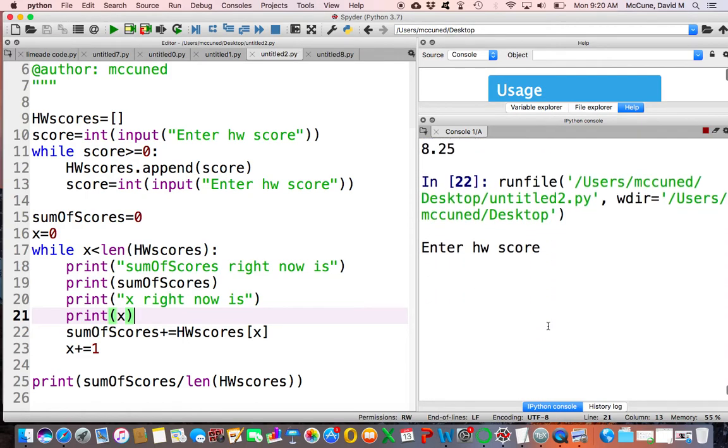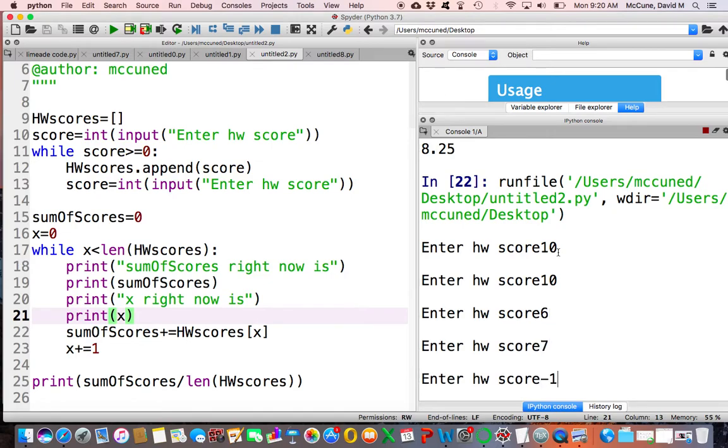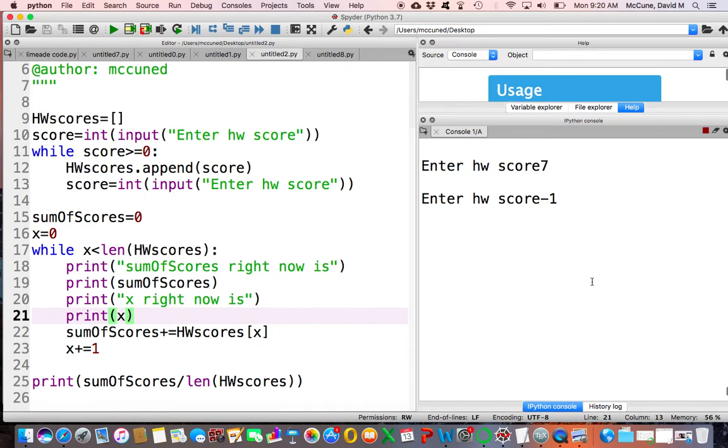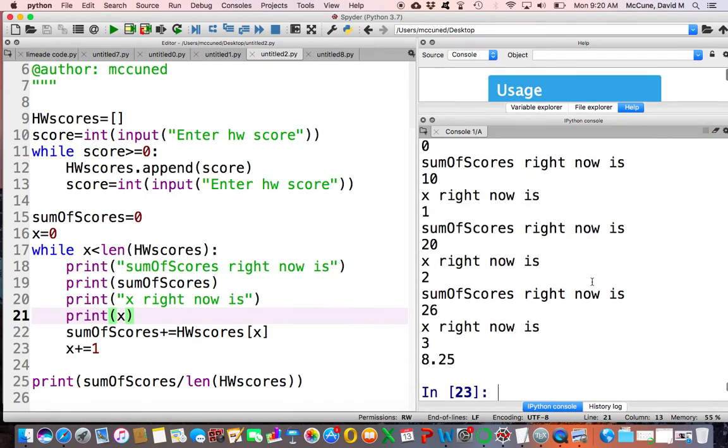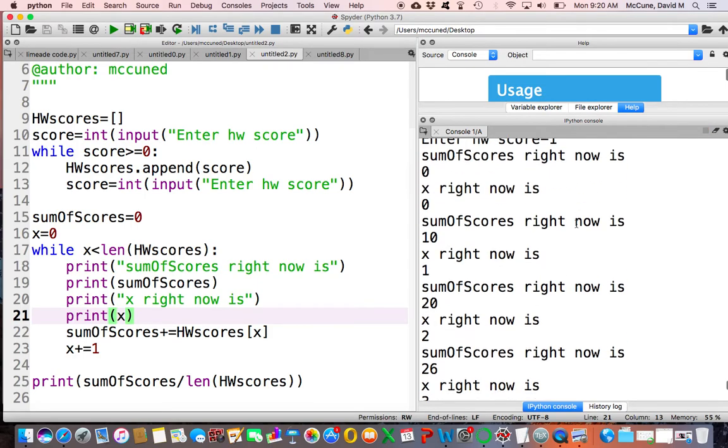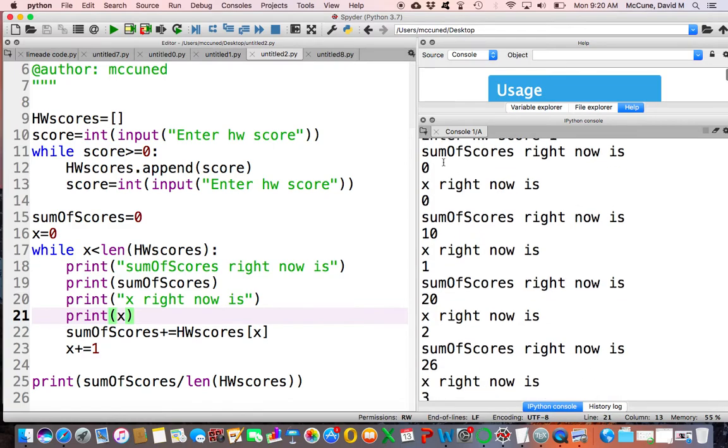So let me run this program again. I'm going to enter the same 4 scores, 10, 10, 6, 7. I enter a -1 to terminate the entering of information. And now it outputs a bunch of stuff. So let me just scroll back up. Okay. On the first pass through the loop, like right here, initially sum of scores was 0, x is 0.